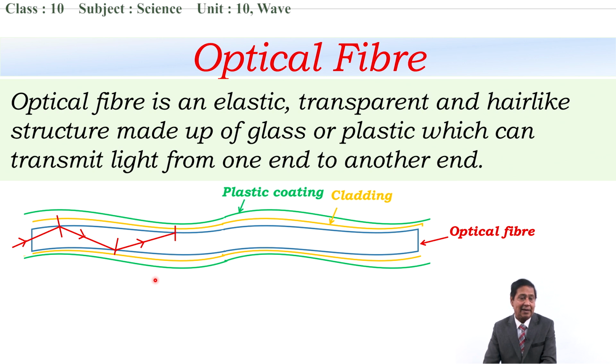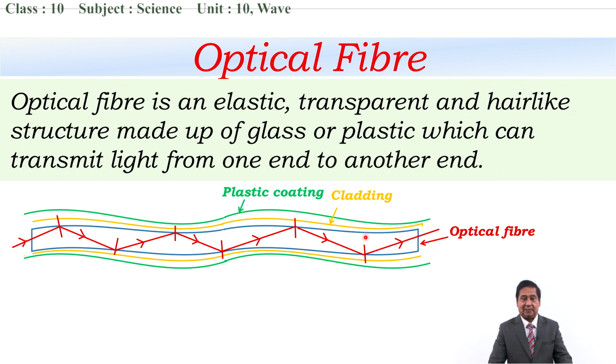This way, on each of these surfaces where it strikes, the angle of incidence is greater than the critical angle. It is designed in such a way that all the time the angle of incidence is greater than the critical angle. So, it won't enter into the cladding. It travels in a curved path like this. Multiple total internal reflections occur.